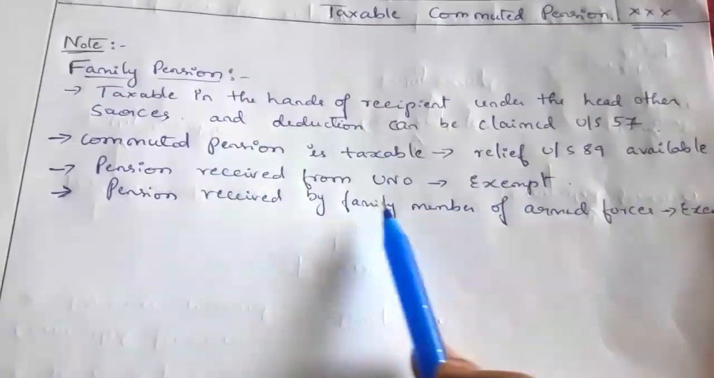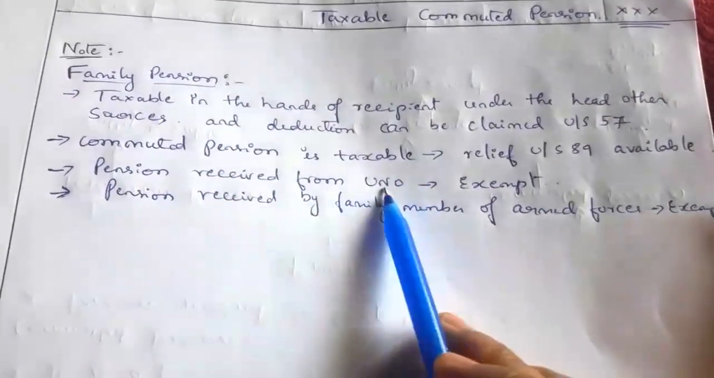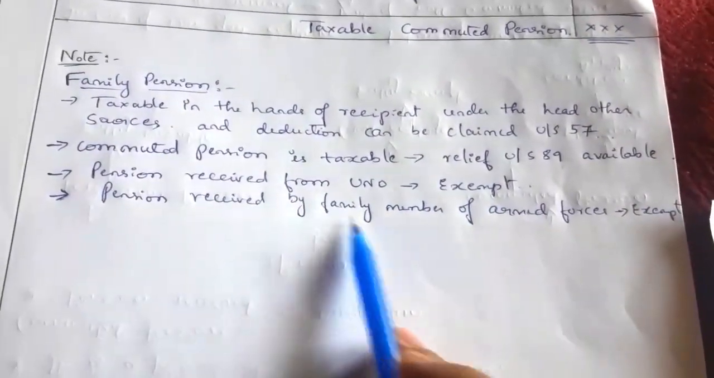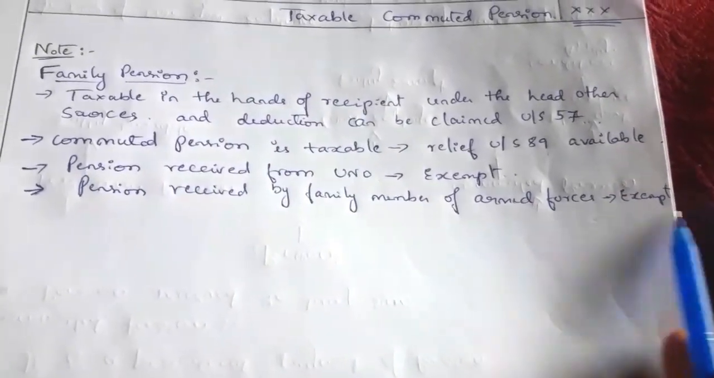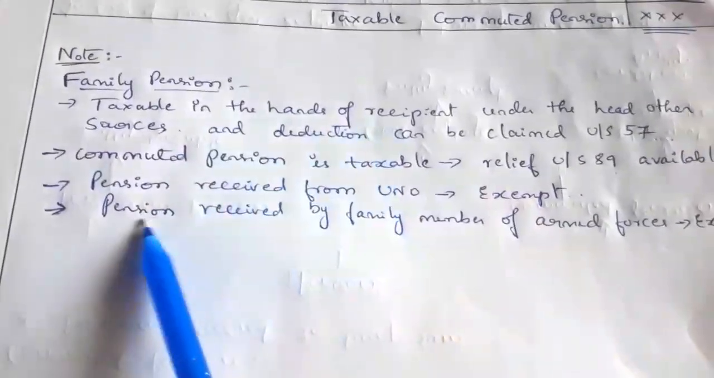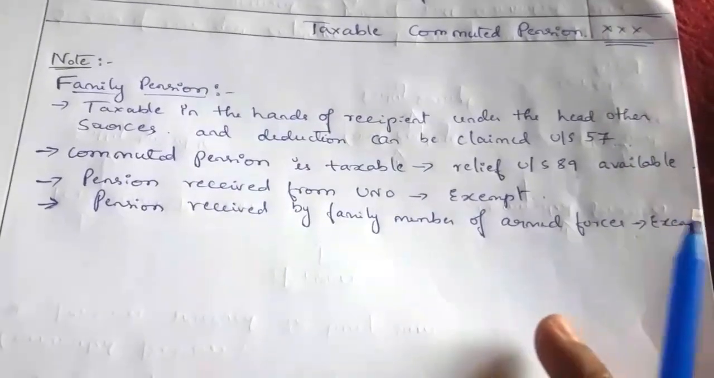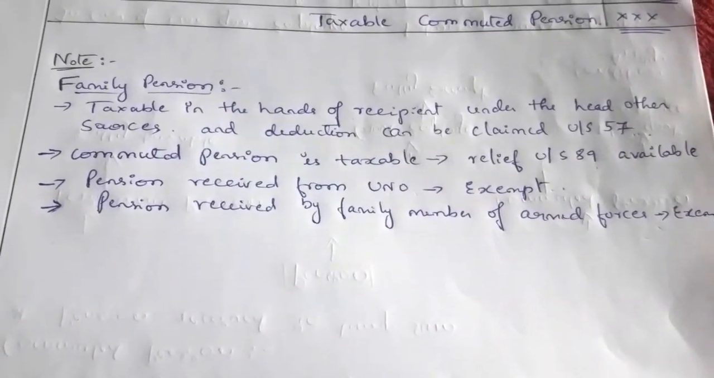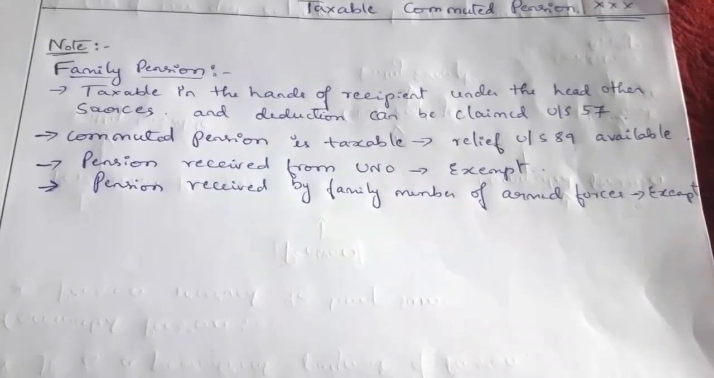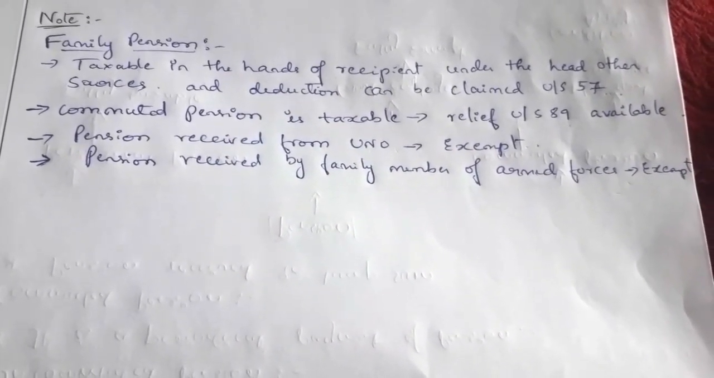Next one is pension received from a UNO is exempt. If an employee receives a pension from a UNO, United Nations Organization, it is exempt. If a pension is received by a family member of armed forces, then it is exempt. In case of others, it is taxable. And pension received by a widow of a United Nations employee, the widow of a United Nations ex-official, is also exempt.